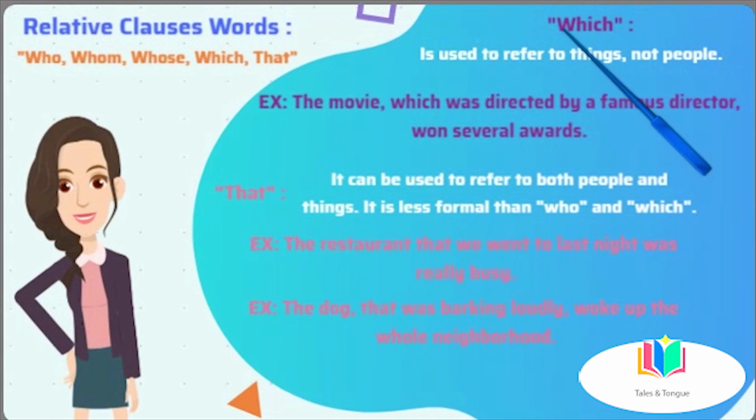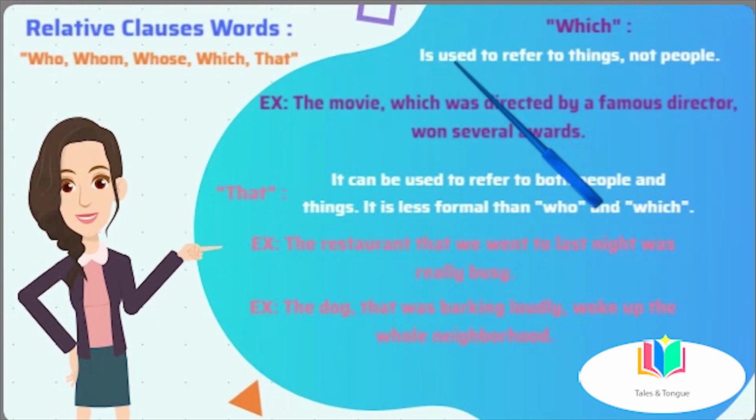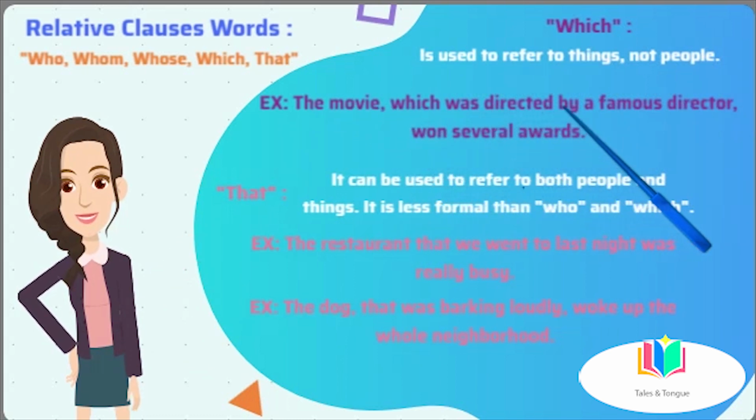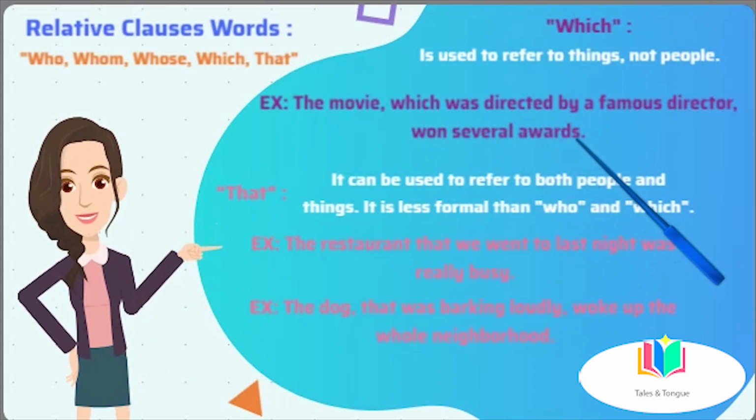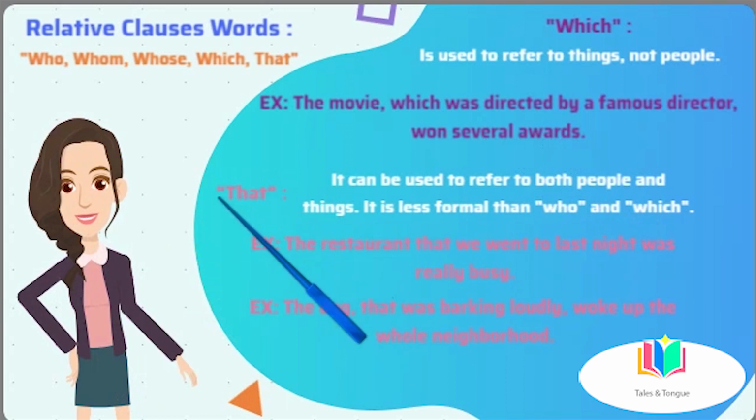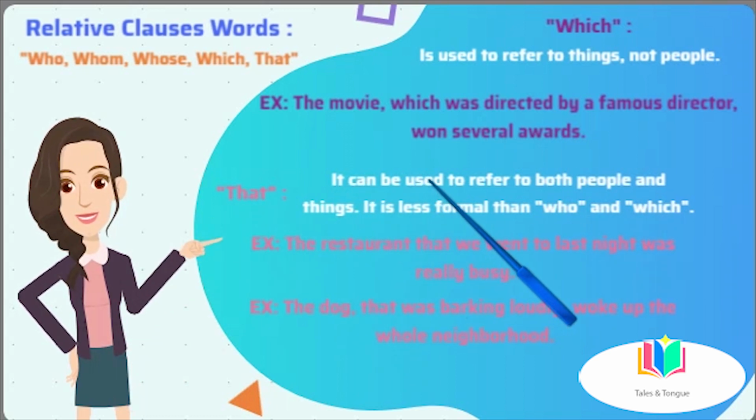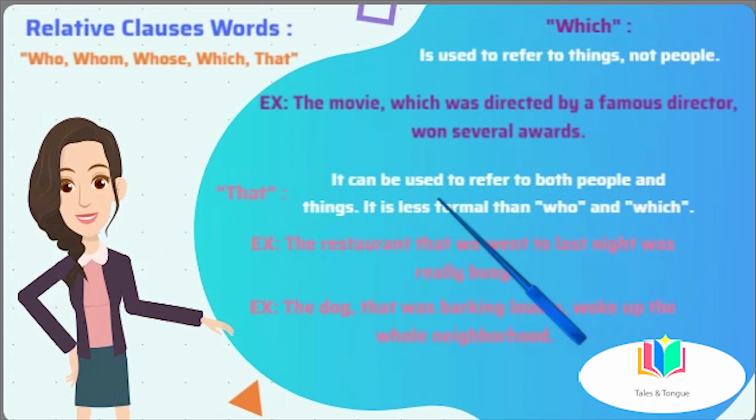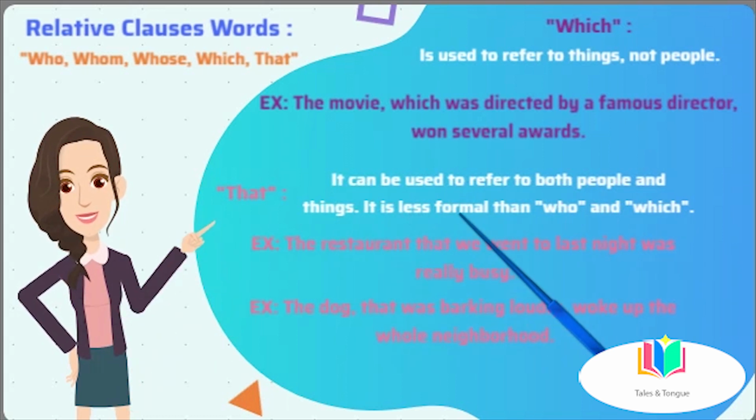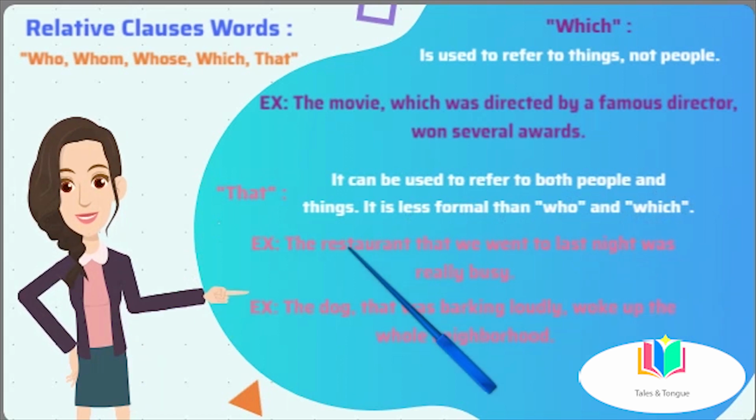Which is used to refer to things, not people. For example, the movie, which was directed by a famous director, won several awards. And that can be used to refer to both people and things.